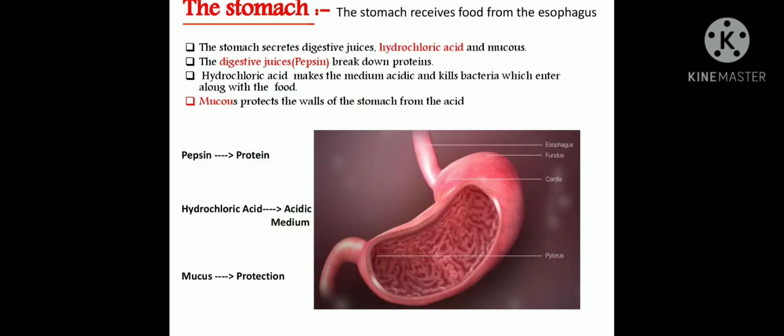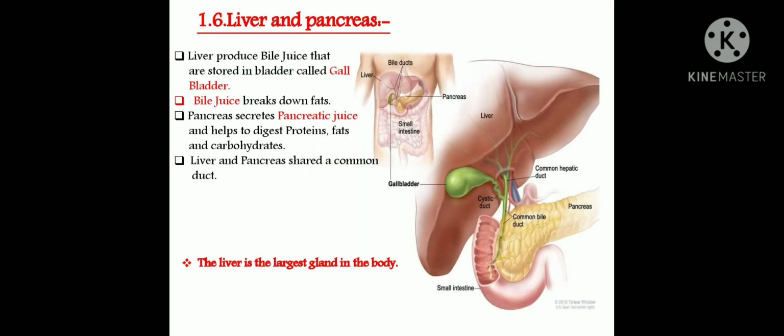The stomach receives food from the esophagus. It secretes digestive juices and hydrochloric acid. The digestive juice pepsin breaks down the proteins. Hydrochloric acid makes the medium acidic and kills any bacteria that are present. Mucus protects the wall of the stomach from the acid.